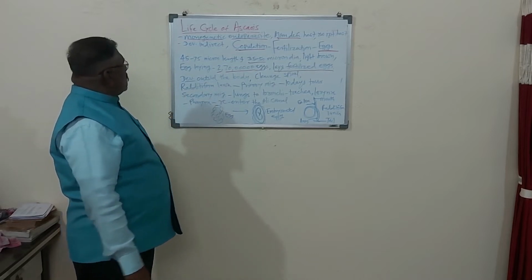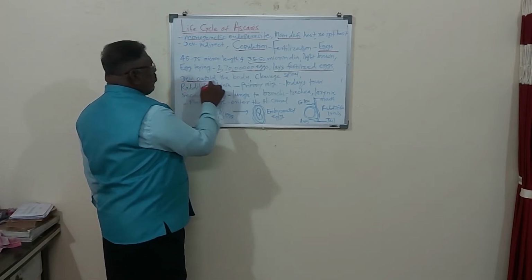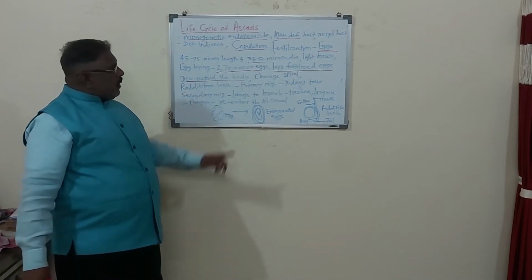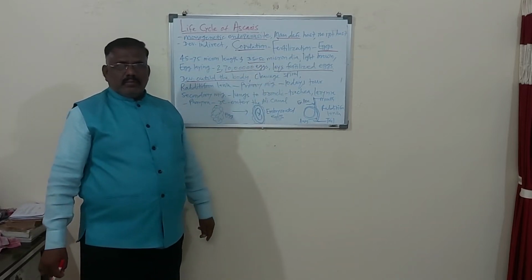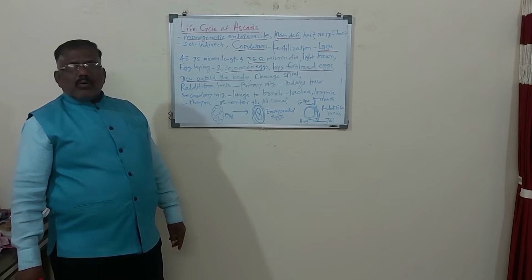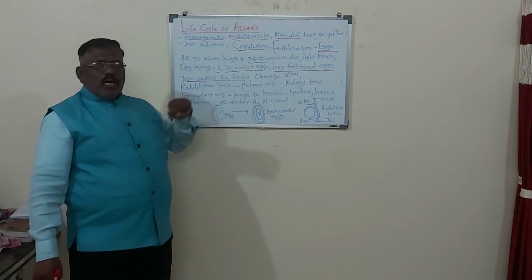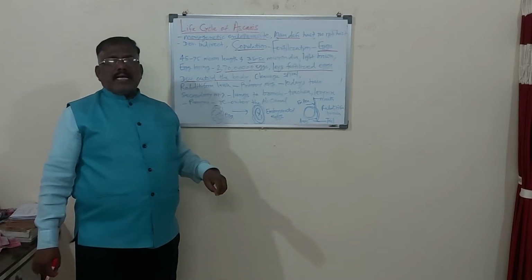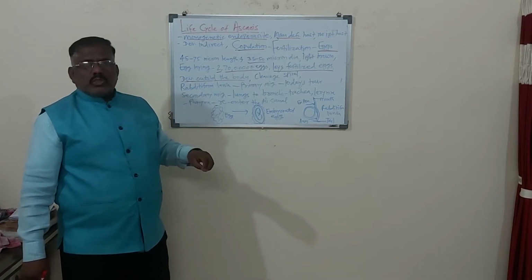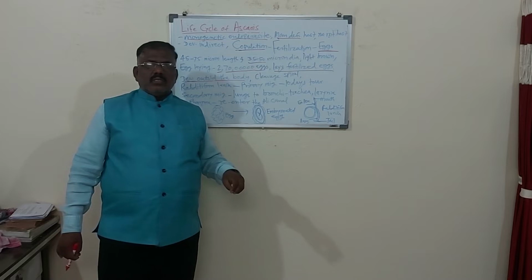So development is outside the body. The fertilized eggs are laid and come out of the human intestine through the stool or feces.